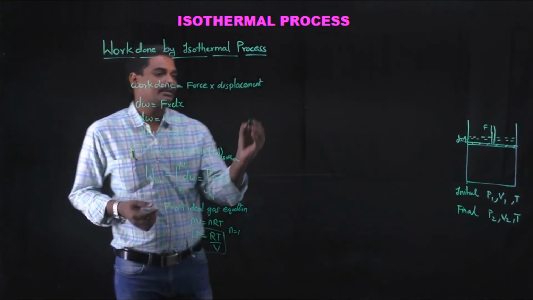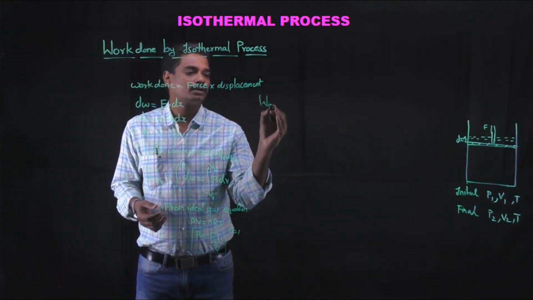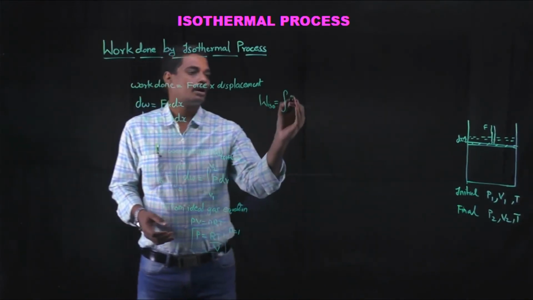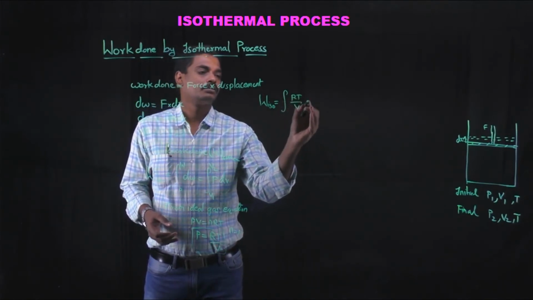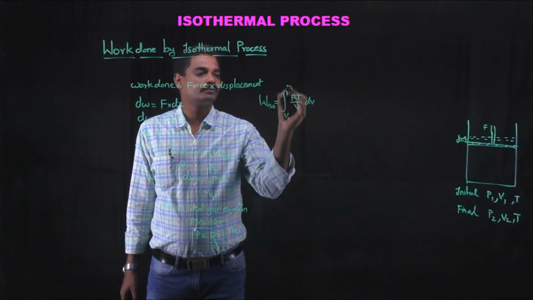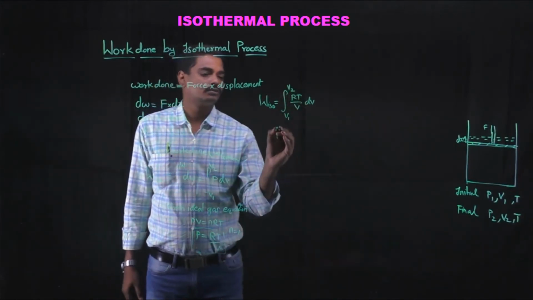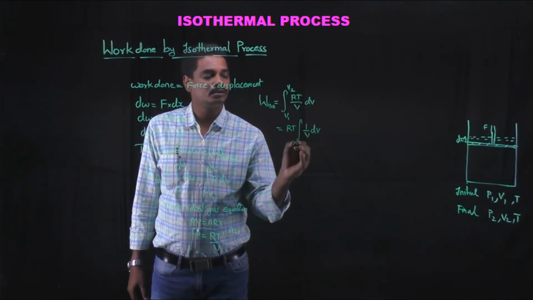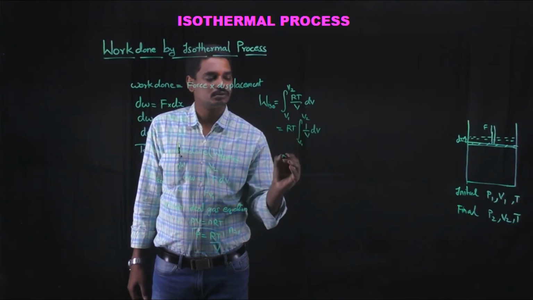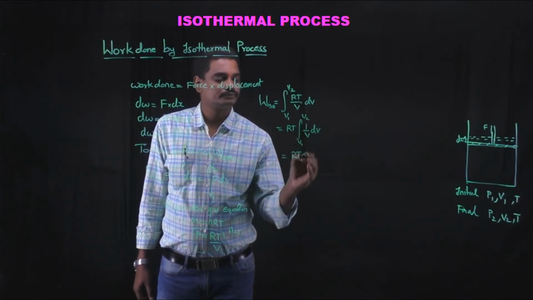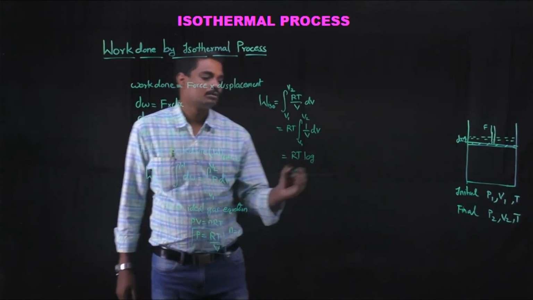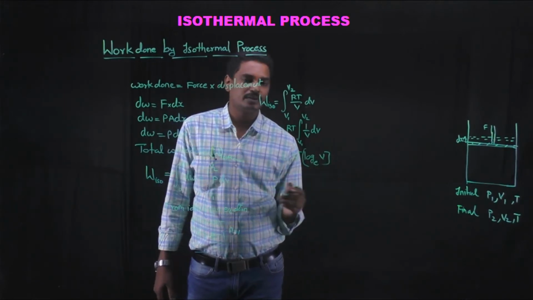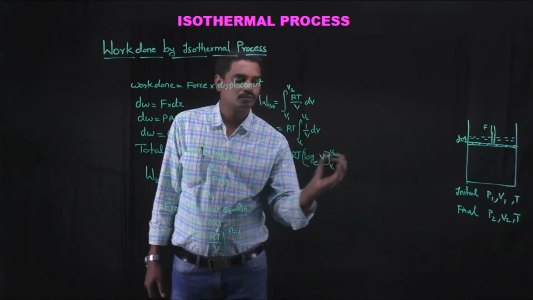So the equation can be written as isothermal work done is equal to integral of, in terms of P we write RT by V dV, where volume changes from V1 to V2. Which can be written as RT, taking common, integral of 1 by V dV from V1 to V2, which is equal to RT of log base e V. Integral of 1 by V is nothing but log V base e from V1 to V2.